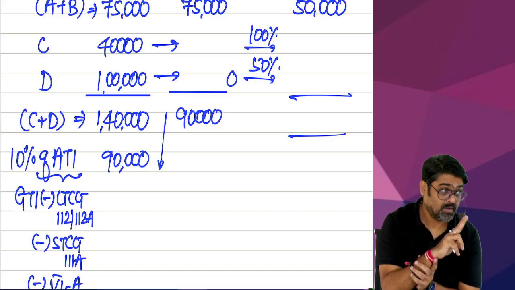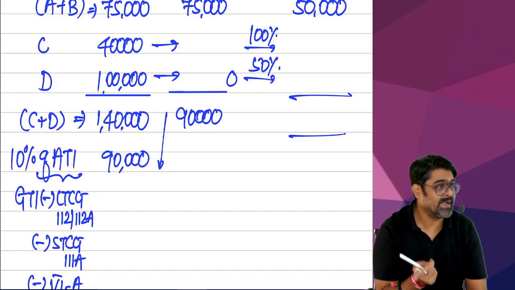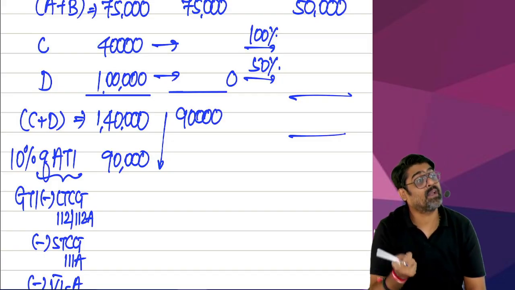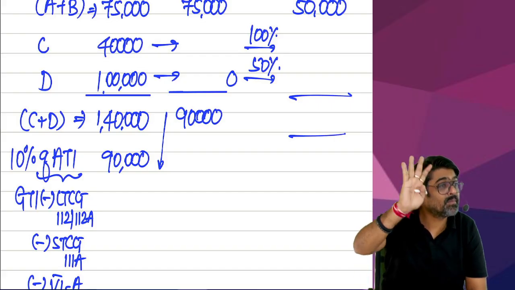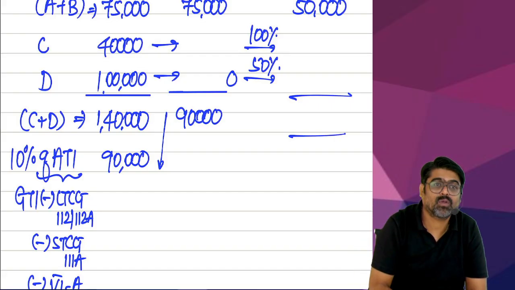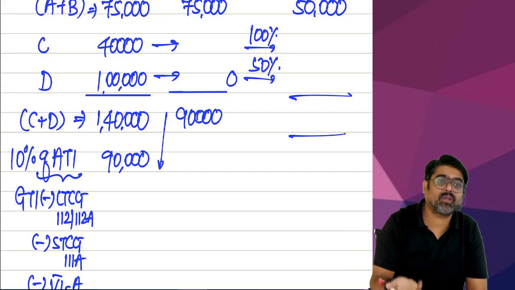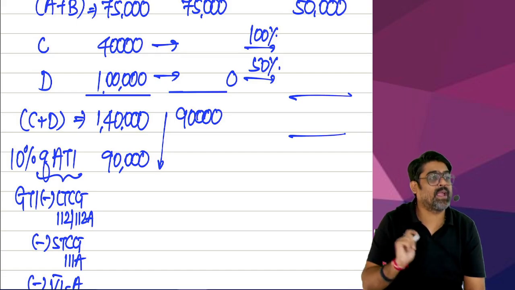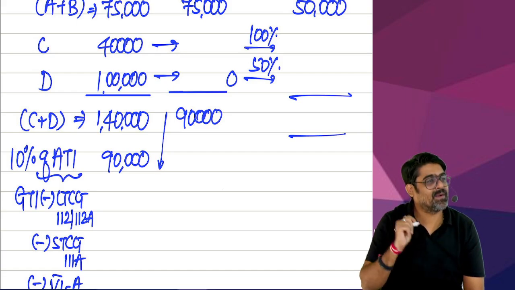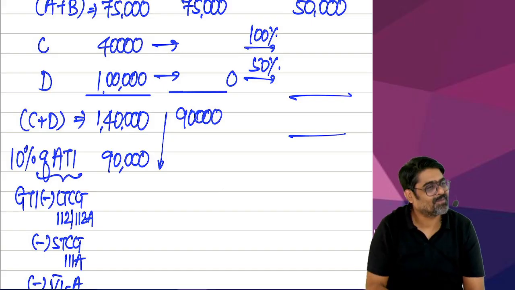Or if you take 90, then you can take the entire 90 from D. Then C will be ignored, because you are taking the entire 90 from D. So now taking the entire 90 from D, you will take 50% of that, 50,000.